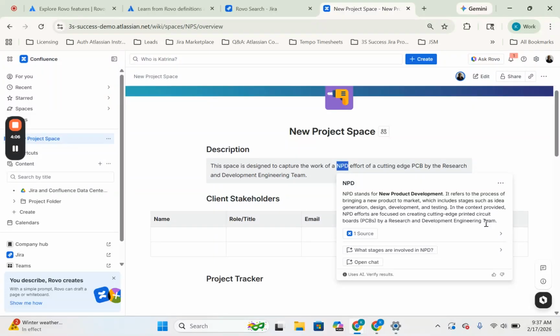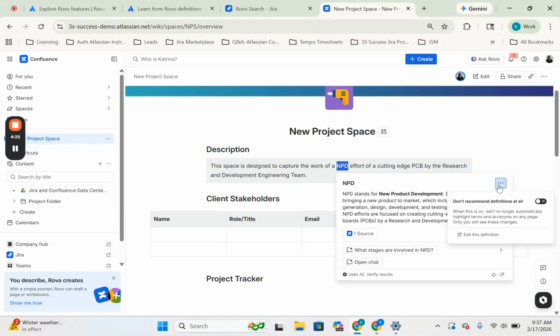It refers to the process of bringing a new product to market, which includes stages such as idea generation, design, development, and testing. In the context provided, NPD efforts are focused on creating cutting-edge printed circuit boards, aka PCBs, by a research and development engineering team.